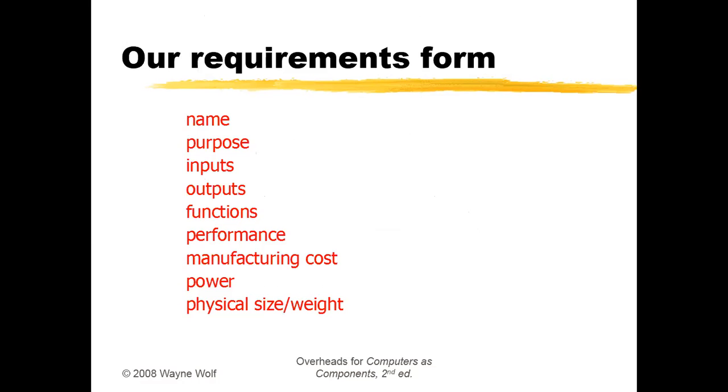Then this is the requirement form. We have a form, right? The requirement form will be given to the client, and the client will be filling in what the needs are, right? First we have to see the name, what is the purpose of this particular product, what will be its input, what is the output, what is its function, how the performance must be, what will be the expected manufacturing cost, how much power is needed. For example, in some mobiles 2000 mAh is enough, some mobiles go for 5000. It is based on the client's requirement, then the physical size and weight of the mobile.